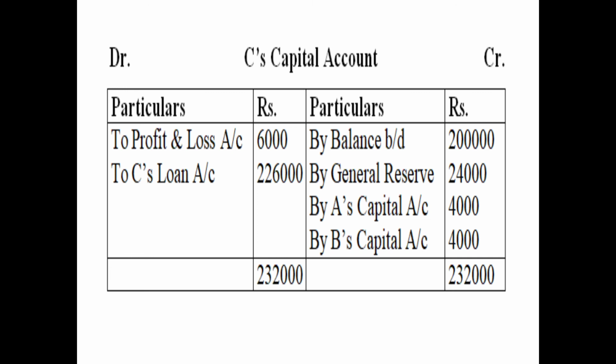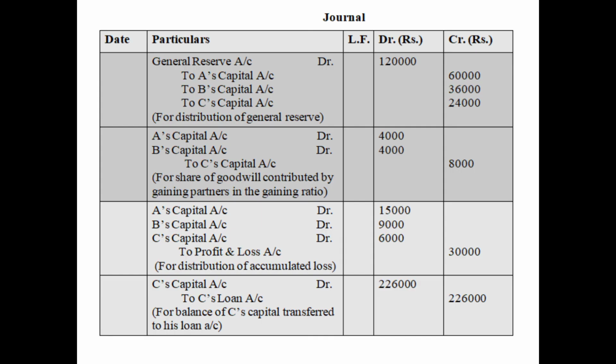Since the retiring partner is leaving, the firm has two options: either to pay the balance of 2,26,000 in cash immediately, or to transfer the amount to his loan account. Since the question is silent, we will transfer the balance to his loan account, and we will transfer the balancing figure to C's loan account 2,26,000. So for transferring the balance of C's capital account to C's loan account, the journal entry will be the last one. C's capital account debited 2,26,000 to C's loan account 2,26,000.